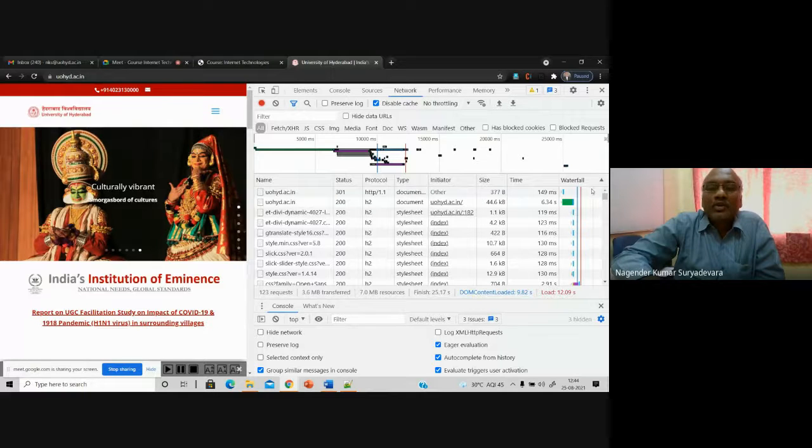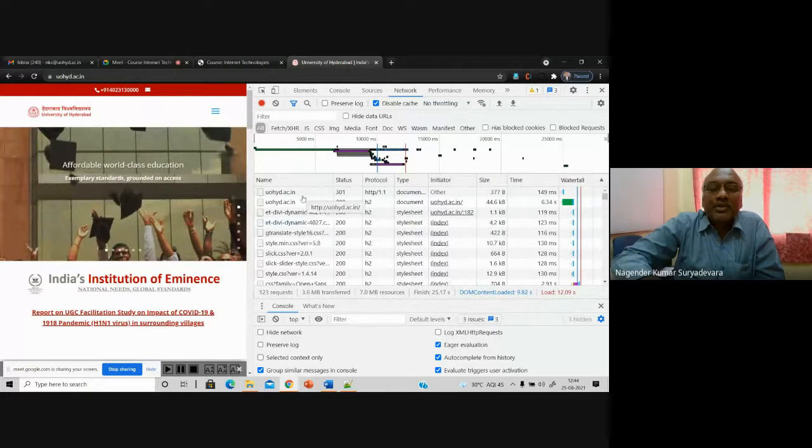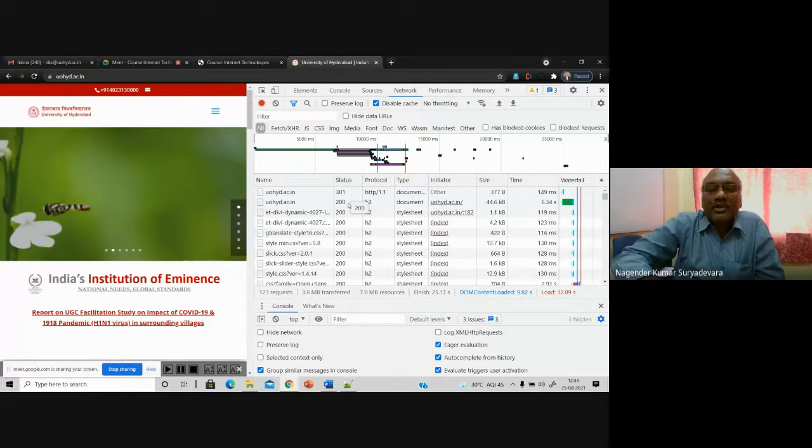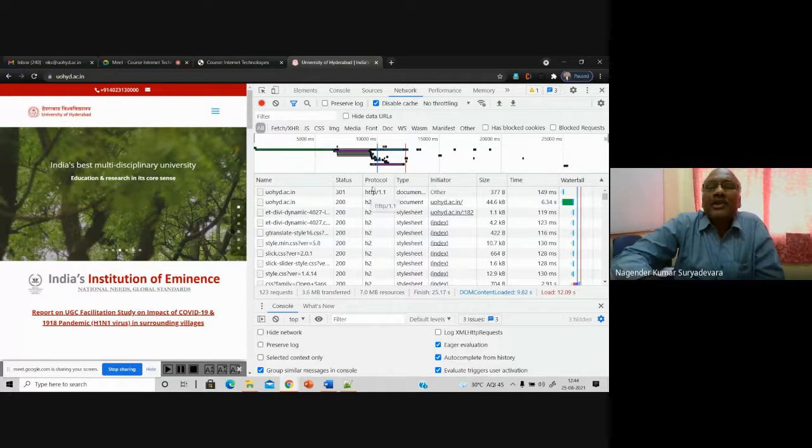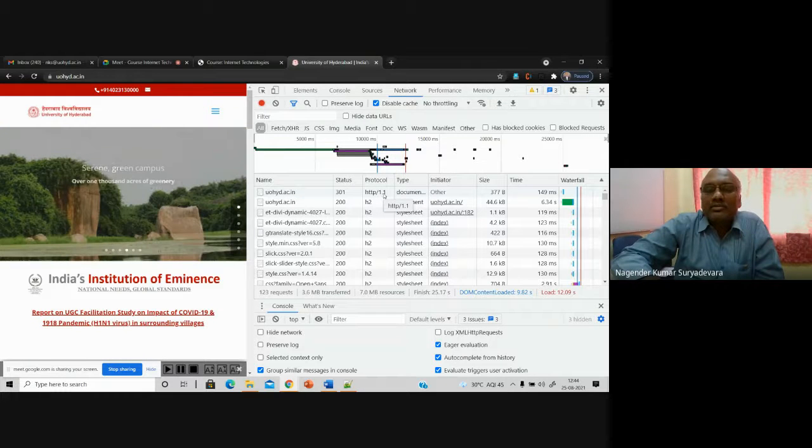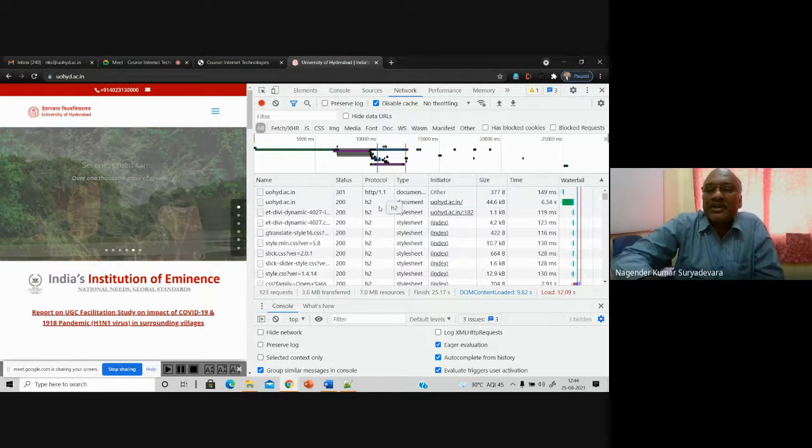You can see there are so many files which have been retrieved. So much information is retrieved. You can see the status. There are different status codes, different numbers here. I'll come back to the slides once again. And if you see the HTTP/1.1, that is the version number of the HTTP that is used here.